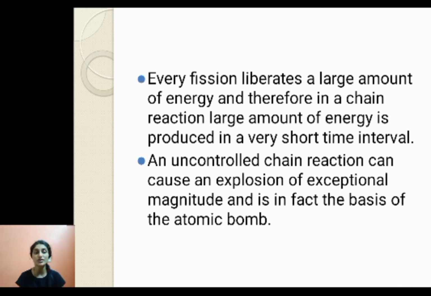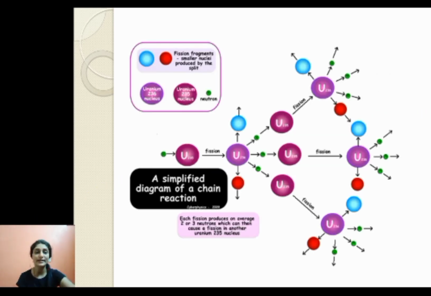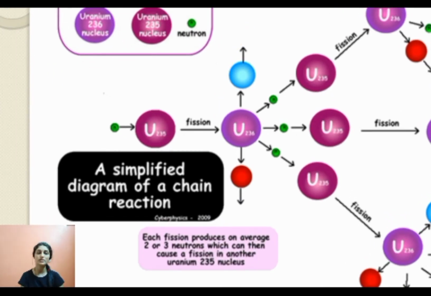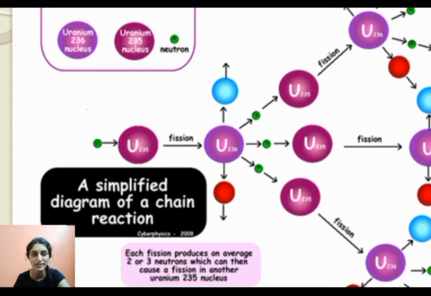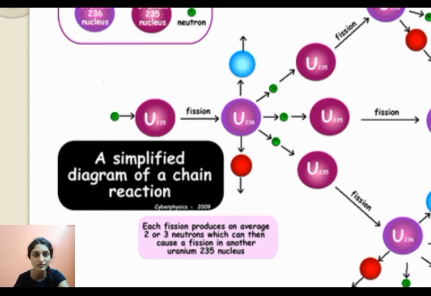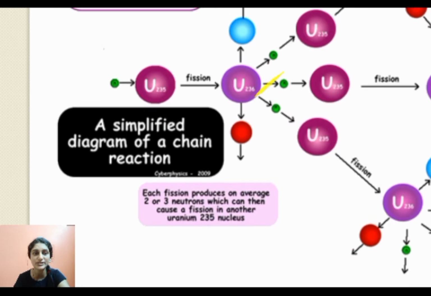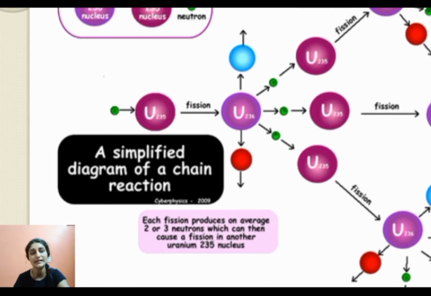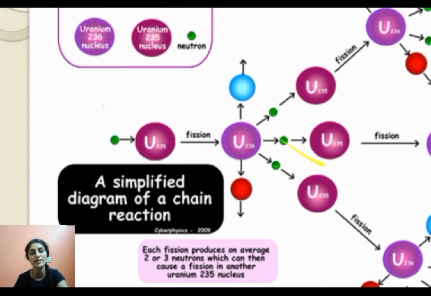Now an uncontrolled chain reaction can cause an explosion of exceptional magnitude, and that is the basis of the atomic bomb. So look at this diagram. This is a simplified diagram of a chain reaction. So we have a uranium 235 nucleus. It undergoes fission. It forms fission fragments. Suppose blue is barium and red is krypton. And it emits 3 neutrons. The green ones are the neutrons. And then this green one captures another uranium nucleus. This one also captures another uranium nucleus, and this neutron is also captured by another uranium nucleus.